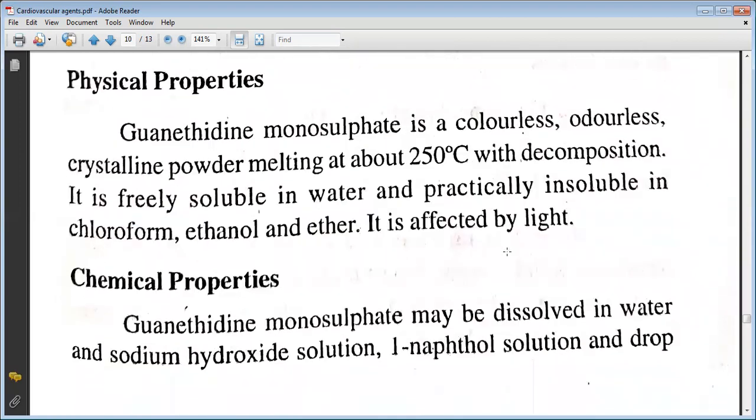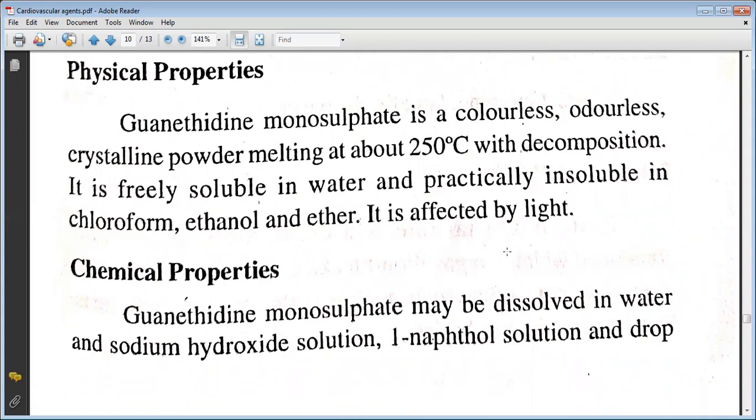The physical properties include: guanethidine monosulfate is a colorless, odorless crystalline powder melting at about 250 degrees with decomposition. It is freely soluble in water and practically insoluble in chloroform, ethanol, and ether. It is affected by light. Chemical properties include that it may be dissolved in water and sodium hydroxide solution.